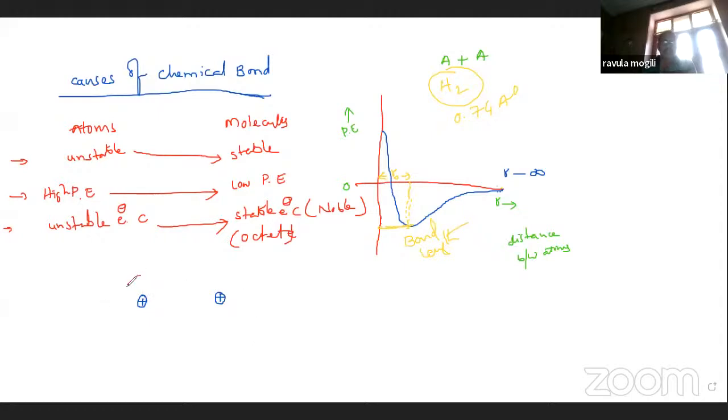So here, electrons revolve around the nucleus. What is it about here?